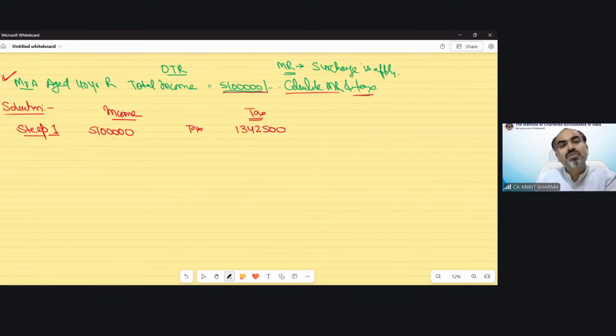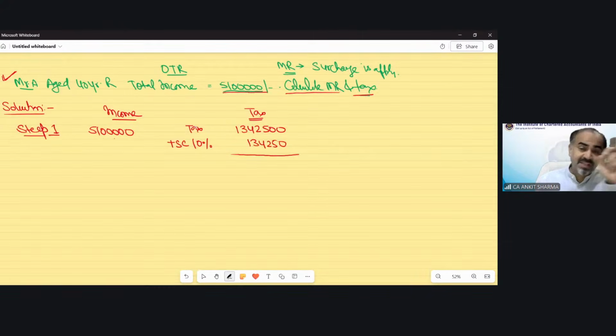Would surcharge be applicable? The answer is yes. How much surcharge? 10% surcharge would be applicable in this situation. That would be 1,34,250. So the total tax, including surcharge, we will not apply cess. Cess would always be applicable after all the calculation. We are still at calculation step 1, step 2.